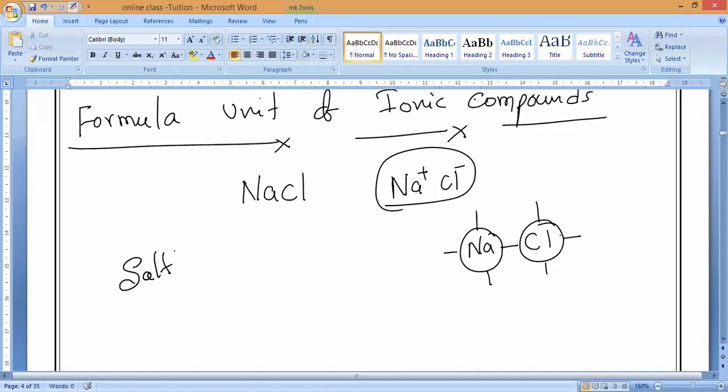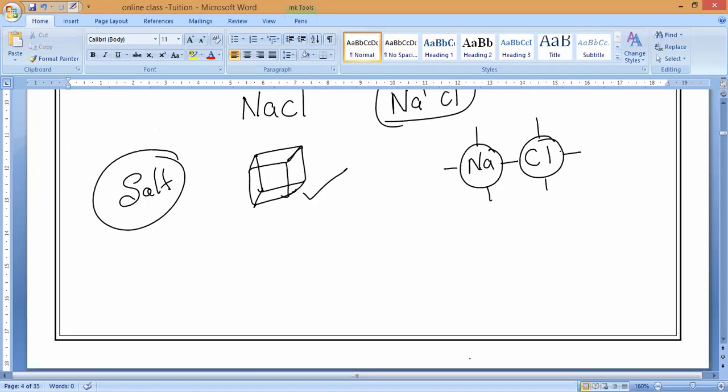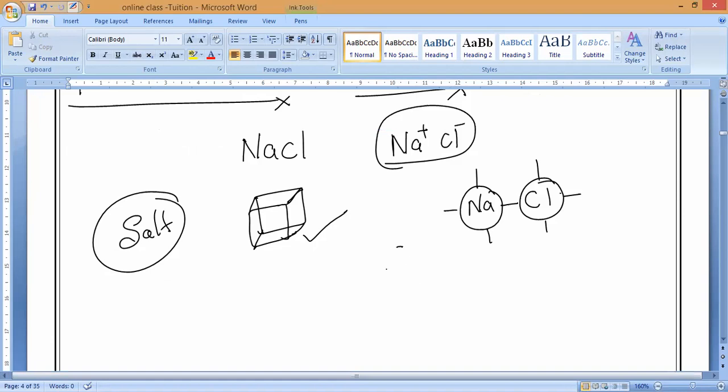Common salt, understanding? If you take one small crystal of salt, it is made up of thousands of sodium ions and chlorine ions. Will you accept it, guys? That is why, if you check a small crystal, it contains hundreds of sodium and chlorine ions, a very large number. That is why the exact formula of sodium chloride is (Na+)n (Cl-)n. So this is the formula.